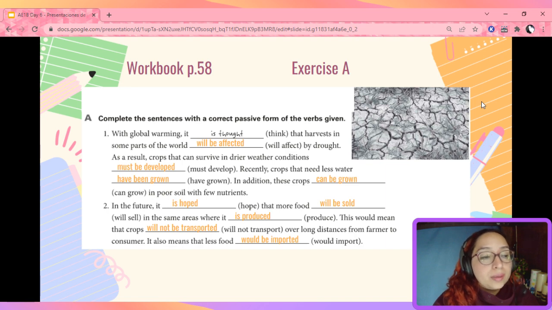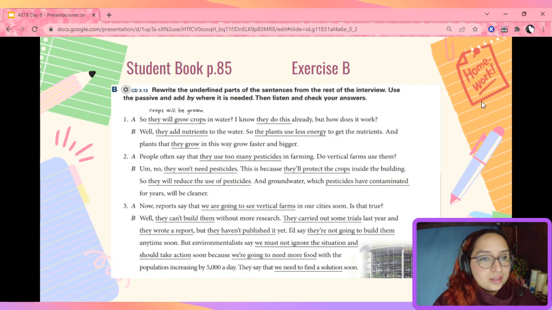Now, remember that after a modal, we should use the base form of our verb. In this case, after modals like will, must, can, and would, we're going to use verb to be in the base form, be. Let's continue.